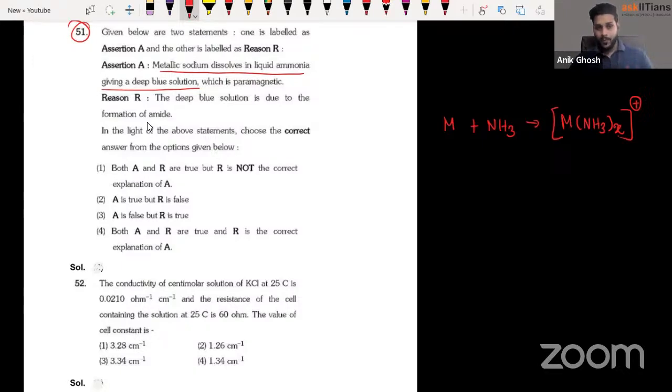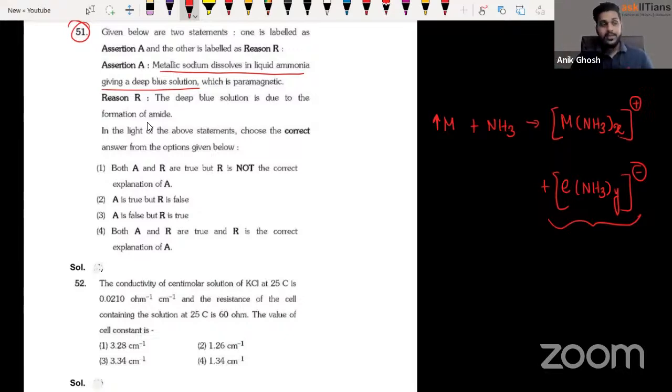So this would be plus, and the electron it has released, it is coming straight from NCERT, guys. Right? This is what I'm going to get. Now, this unpaired electron that you can see, which is the ammoniated unpaired electron, is why you get to see the blue color. All right. Associated with this, I have also mentioned what would happen if I increase the concentration of metal. Now, you might be thinking, sir, by increasing the concentration of metal, your blue color would get deepened, right? But that's not what's going to happen here.